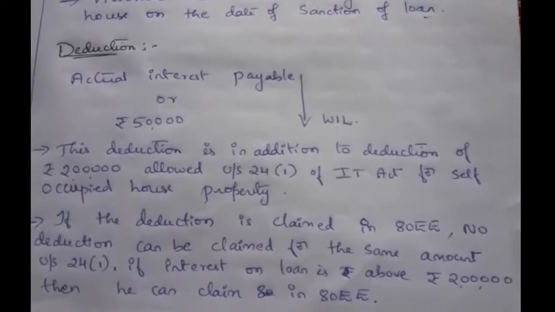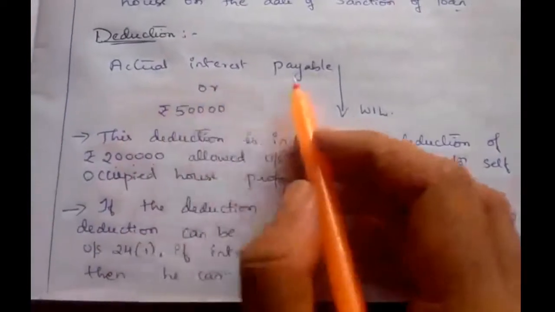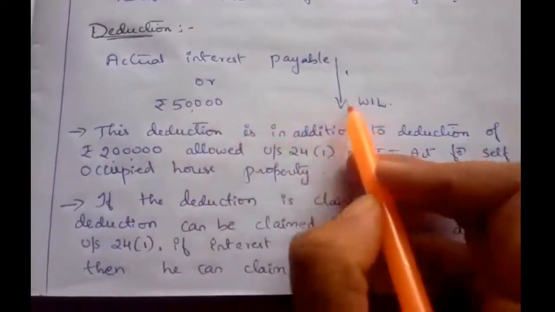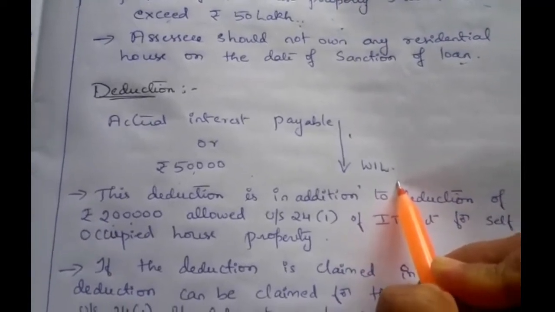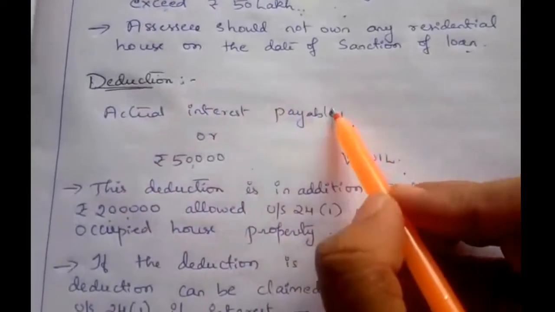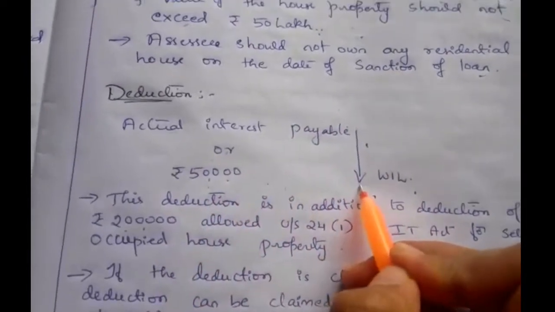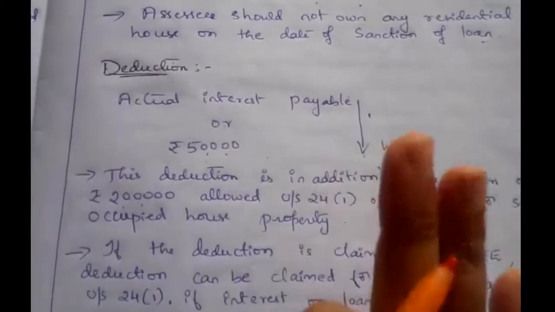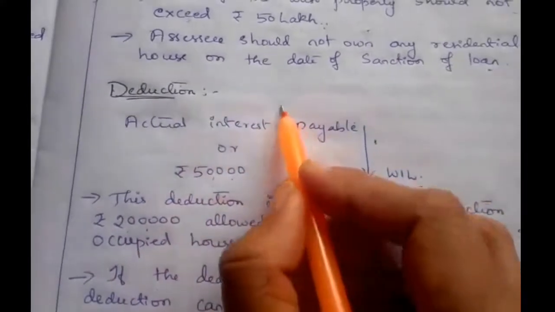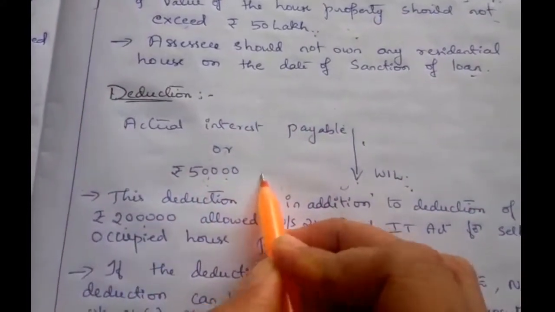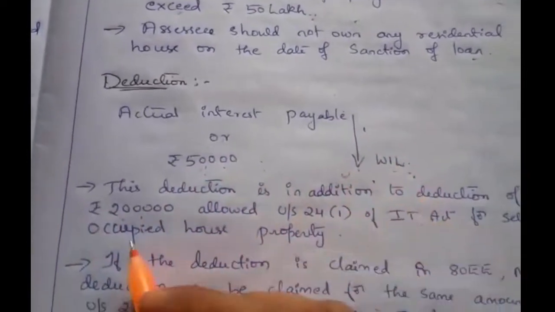Next we'll see the condition for deduction. Here, the actual interest payable or 50,000, whichever is less, can be claimed as deduction under section 80EE. So actual interest payable or 50,000 means up to 50,000 he can claim a deduction under section 80EE. Whichever is less, up to 50,000 he can claim. If the interest payable is more than 50,000, we cannot take that. We have to take 50,000 here, whichever is less.